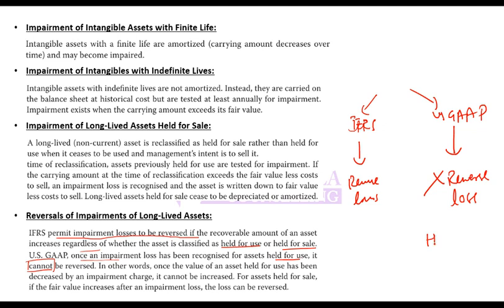But if the asset is held for sale, then you can reverse impairment loss in US GAAP. So far we had discussed this part. Now an additional point to remember is that if it is held for sale, then impairment loss can be reversed, because then you know that you will sell it immediately, and so you will recognize that benefit.